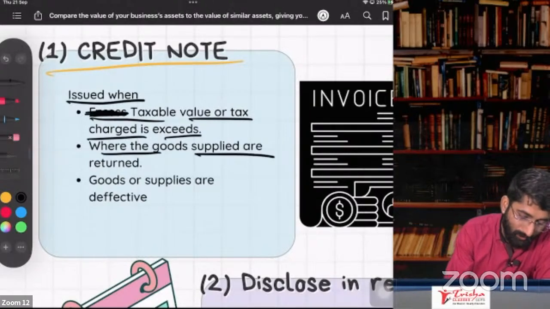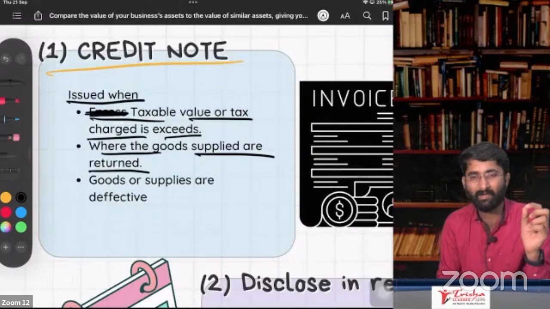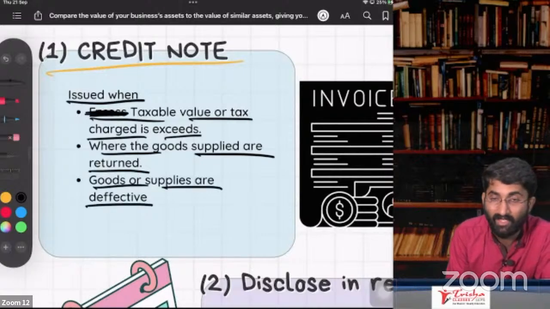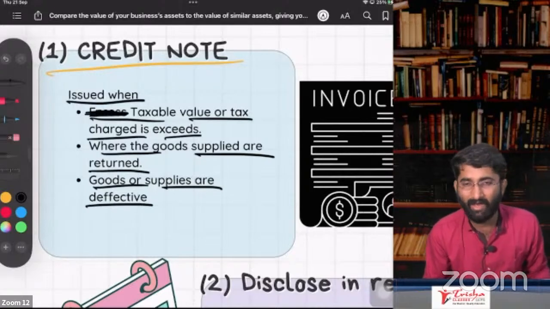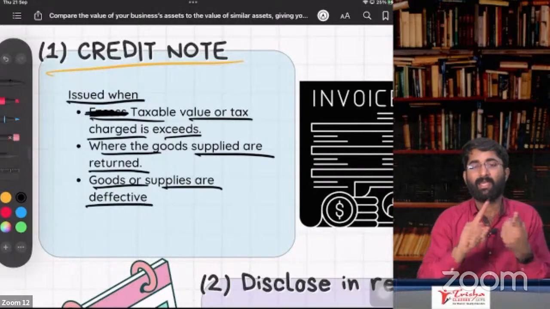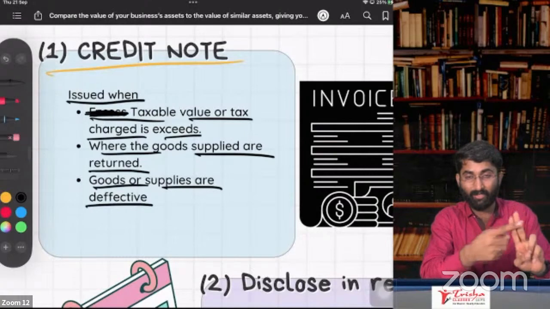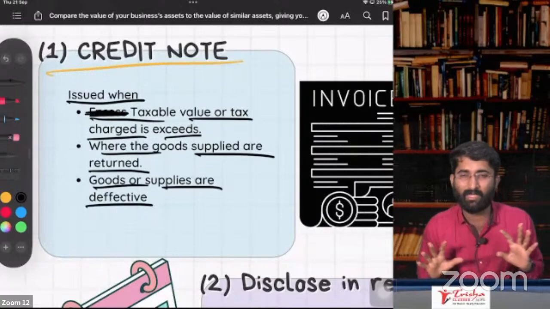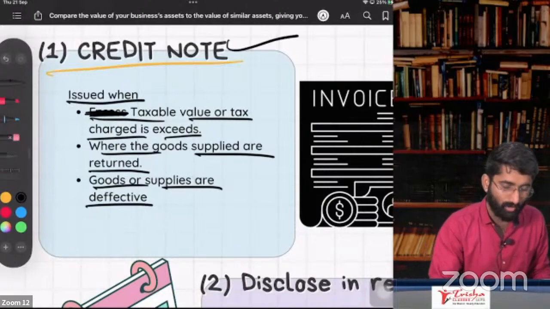Next, where the goods supplied are returned. You paid me the amount, I have to pay you back. That is how to pay that back, with the credit note. Goods or supplies are defective. I sent you some goods that are defective. Now you say, sir, take these goods back. Again, I have to credit your account, so I'll give you the credit note. So excess tax, excess value, goods returned, defective goods: in all these 4 cases I have to pay you back. For that purpose, I'll give you a credit note.